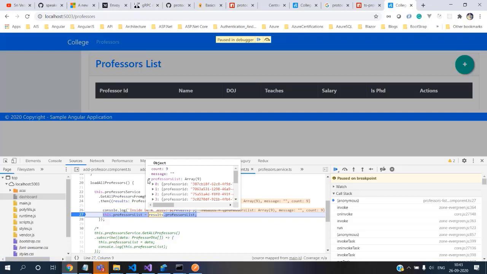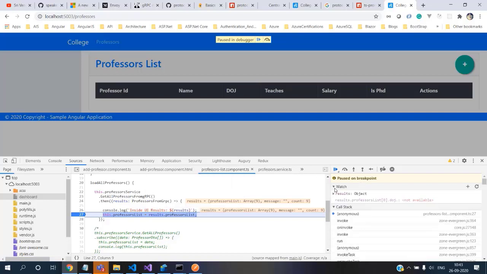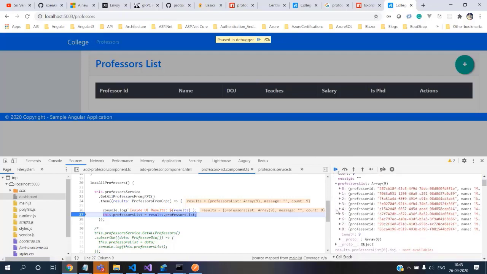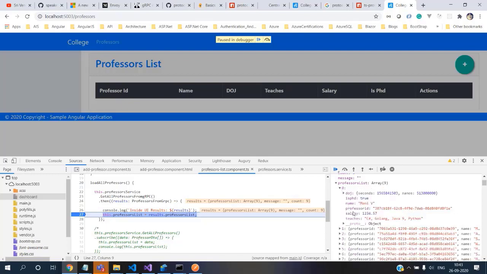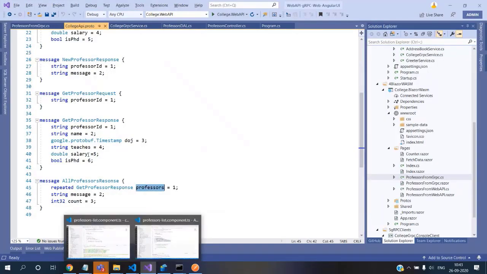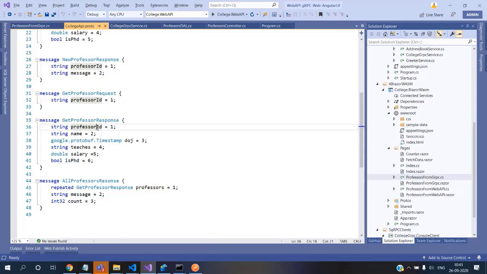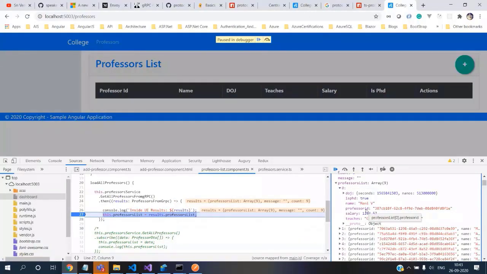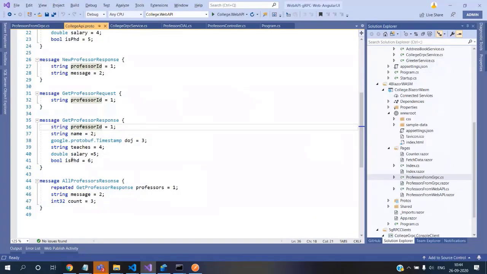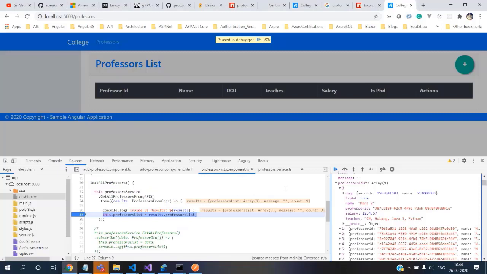And the second point to note is inside that professors list, we have an array. If you expand that array, you can focus on this one. The professorId, the I was capital in C#. Now here, the I is lowercase. Similarly, in IsPhD, we had given P as capital, but now here it converted into lowercase. So that's how I found